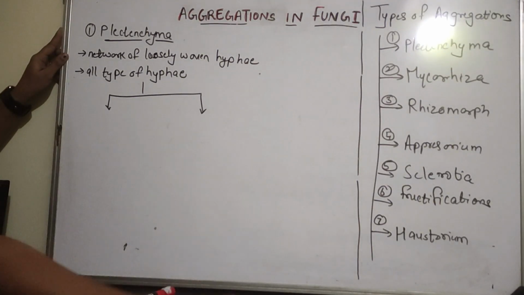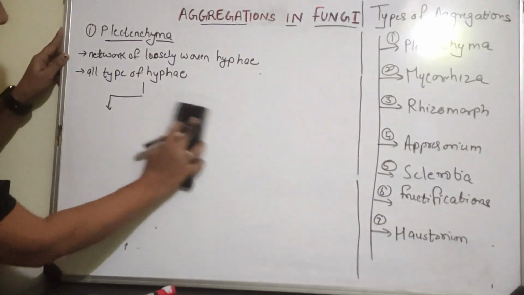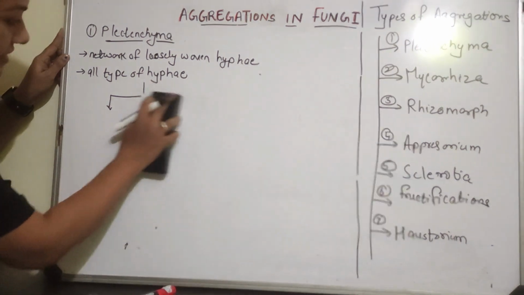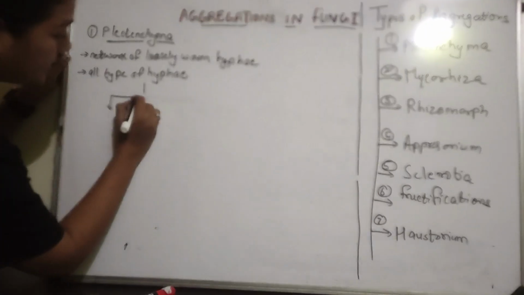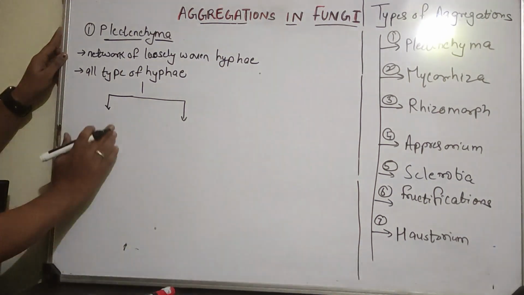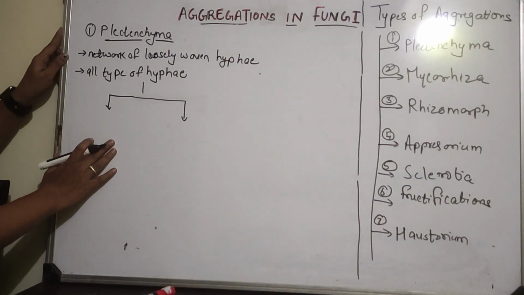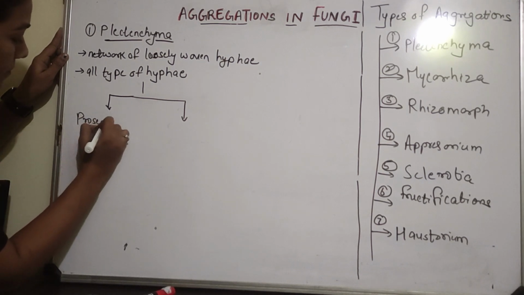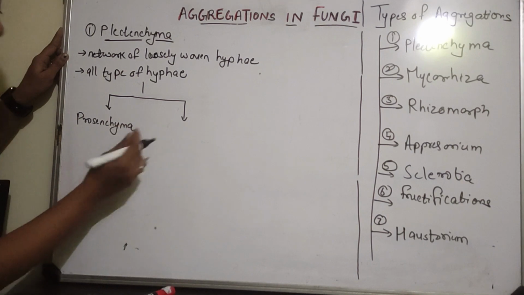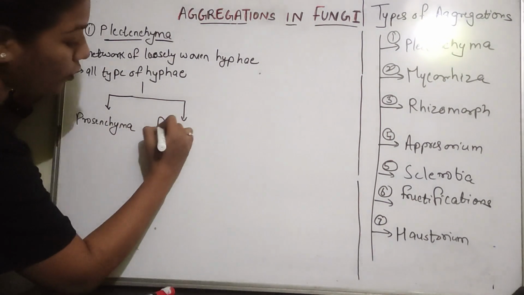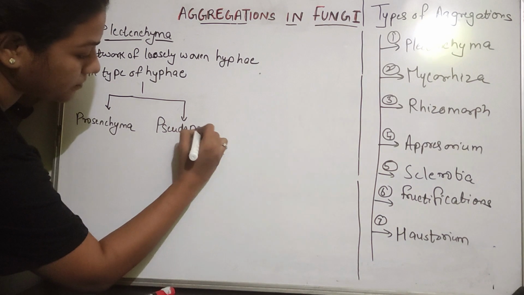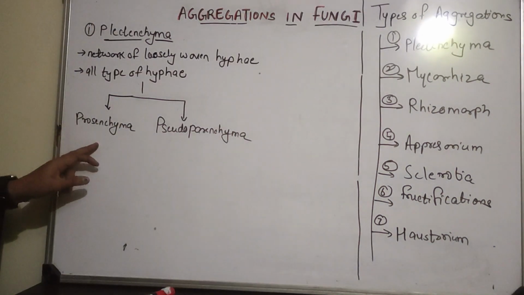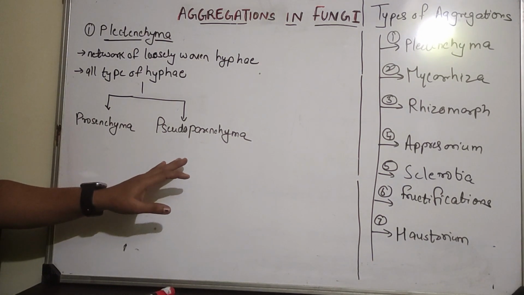Okay, the first type is, sorry for this bad line, but yeah, whatever. So Placenkyma has two types. One is the Prosenkyma, and another is Pseudoparenchyma.